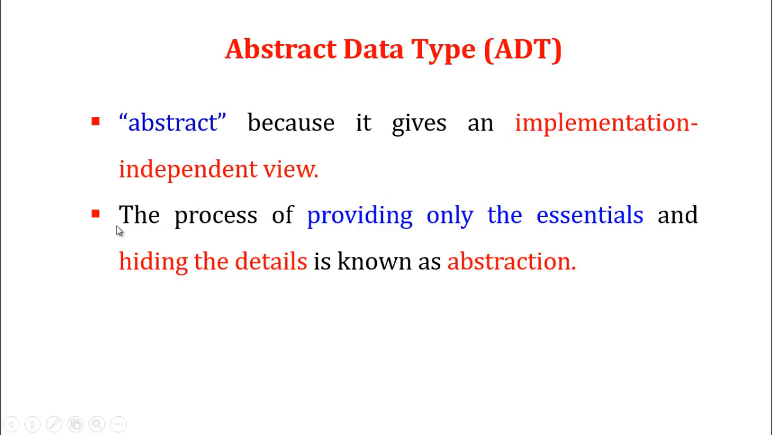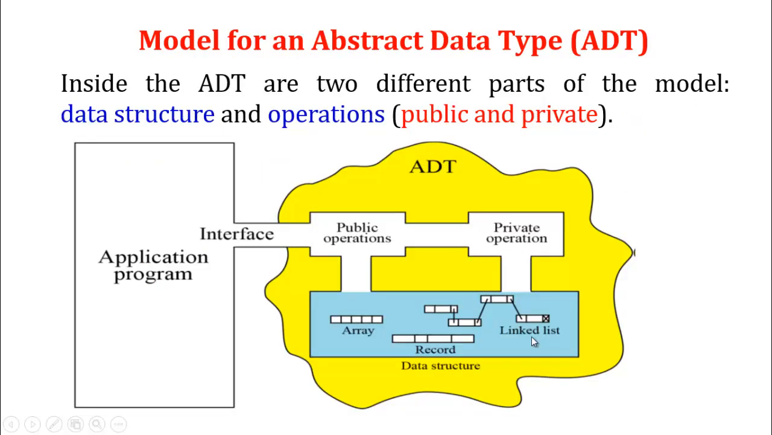The next one is the process of providing only the essential details. Essential details means they are going to define the variables and functions or parameters, providing only essential details and hiding the details. Hiding means implementation details should be hidden, and that we call abstraction. Have you understood? Okay, next one is a model for an abstract data type.